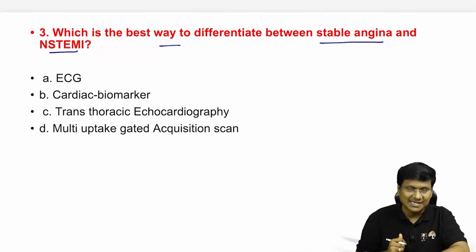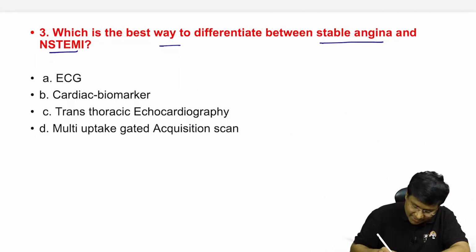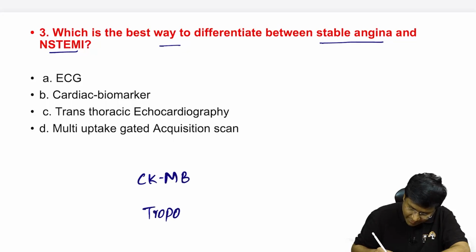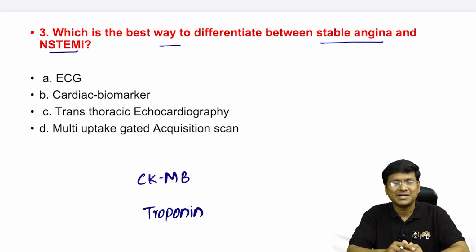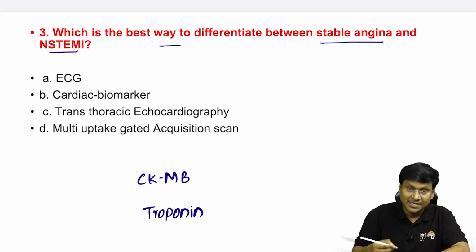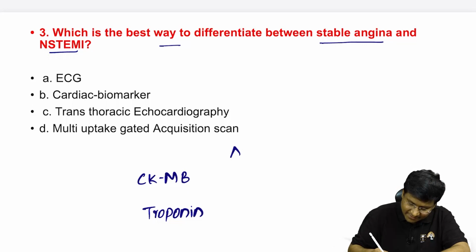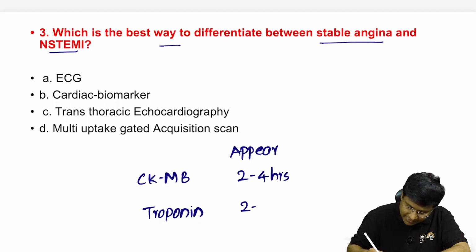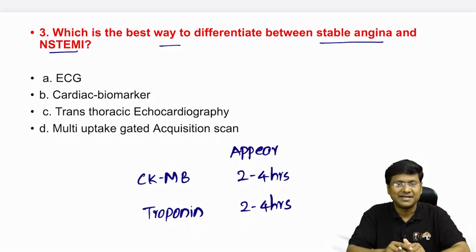And what are these cardiac biomarkers? These cardiac biomarkers are mainly number one, CKMB, and next important is the troponin. So these two are the important cardiac biomarkers. Now, when do they appear in the blood? They appear in the blood 2 to 4 hours after the myocardial injury, right? Whenever the individual had an NSTEMI or STEMI, after 2 to 4 hours, they start appearing in the blood,